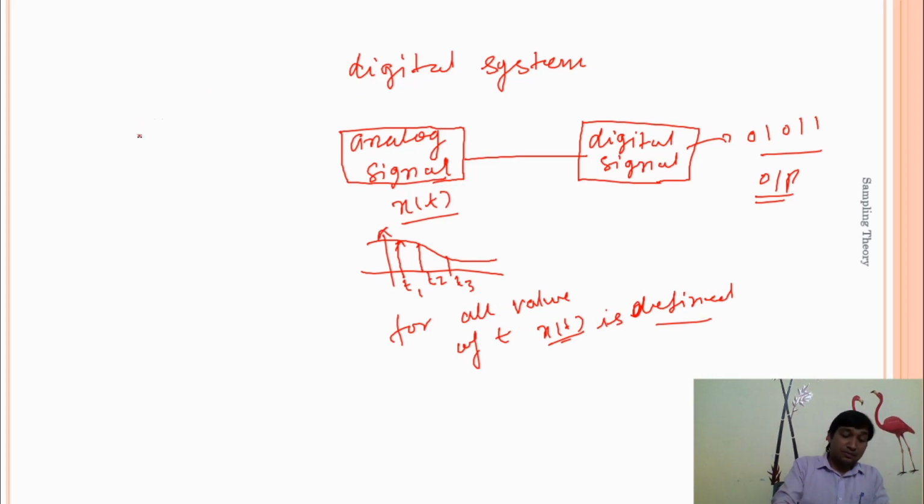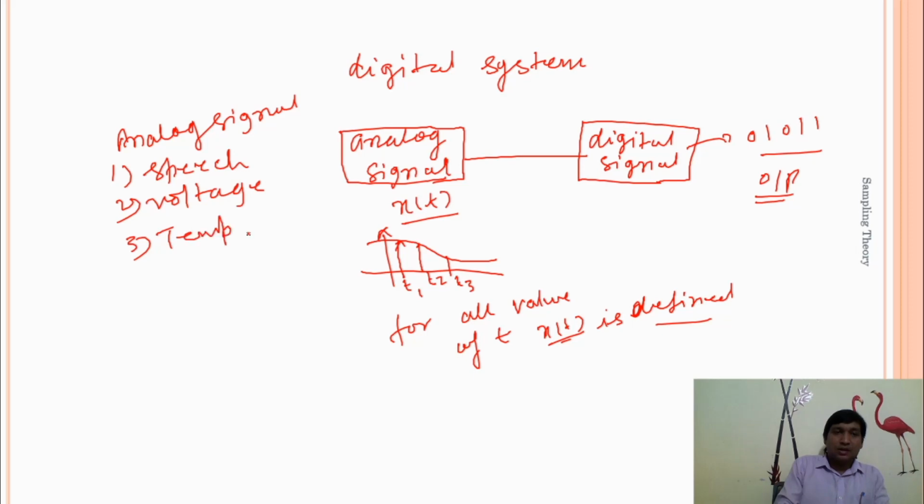Examples of analog signals are speech, voltage, temperature, etc. Originally we have only an analog signal, and for a digital system we need to convert it into this form, 0 1 0 1 1, like this.